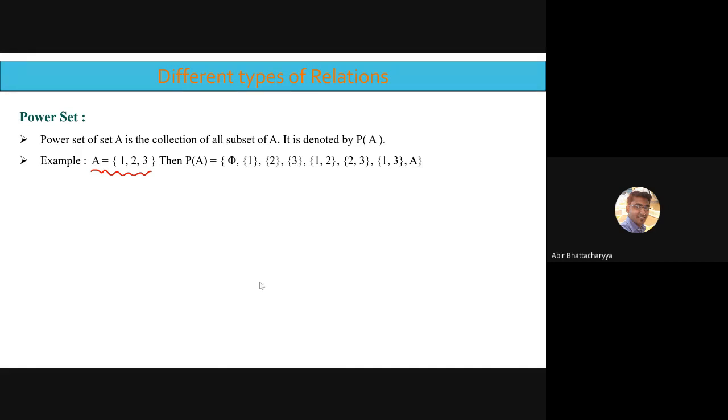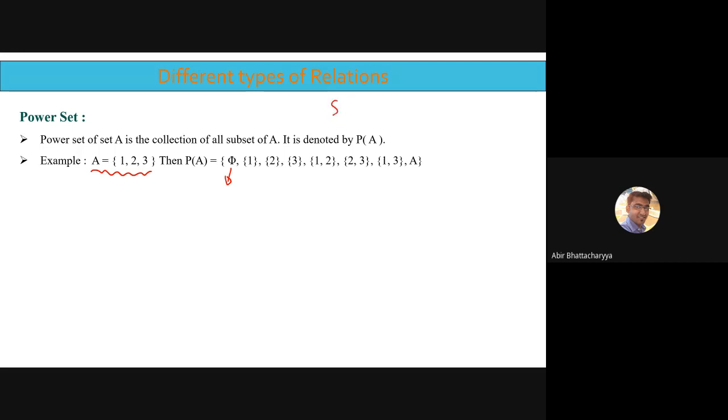So what are the subsets? Phi is the very first subset. Phi is a subset of every set. Phi means null set, meaning no elements belong to phi. So phi is a subset of every set by default. That's why phi will be included.